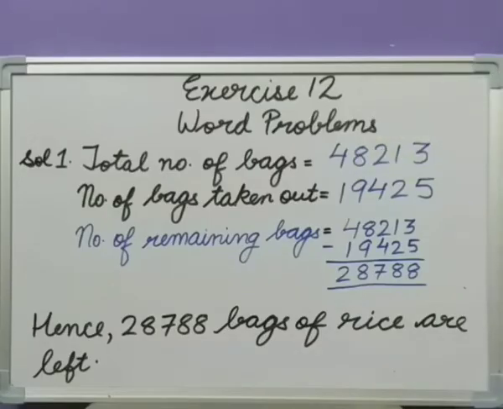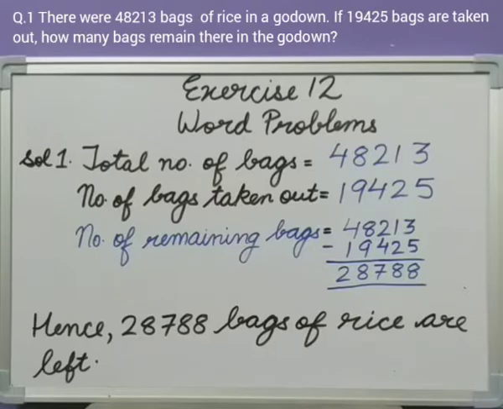Exercise 12 word problems. There were 48,213 bags of rice in a godown. If 19,425 bags are taken out, how many bags remain there in the godown? Now, total number of bags were 48,213 and some bags were taken out from the godown. So, those were 19,425. So, the question is asking how many bags remain there.